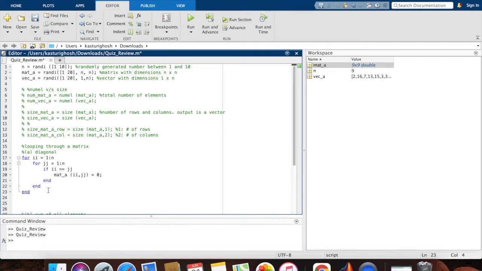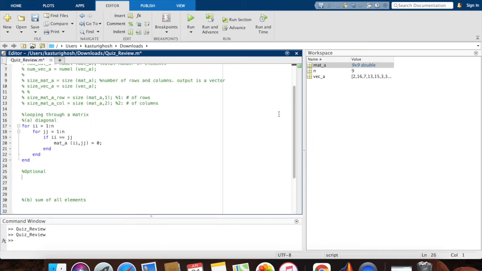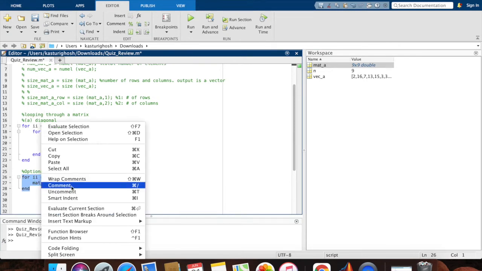Okay. Another way to do the same question is, I'm going to write optional here, and using just one loop, I can say for i equals 1 to n, and I can use i to index my row as well as my column. All right, so I can say mat A bracket i comma i equal to 0. It will only go to those elements where the ith row and the ith column, so the row and the column have the same index, and change them to zeros. Okay, so this is also a valid code. I'm going to comment this out because it's optional.